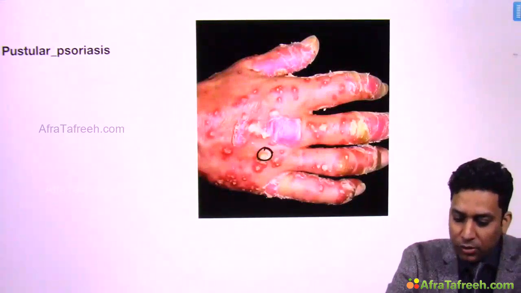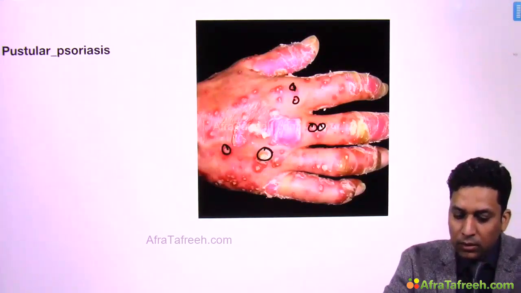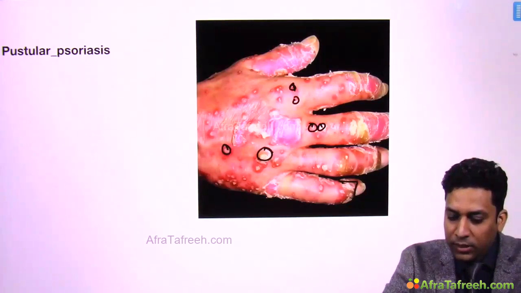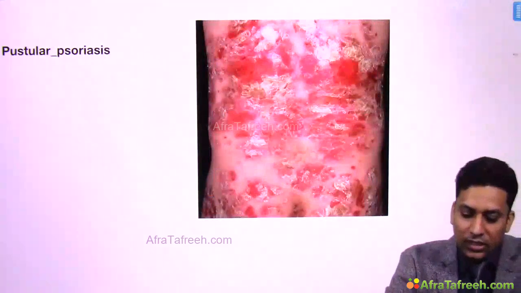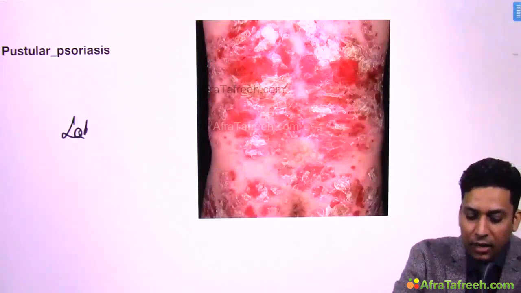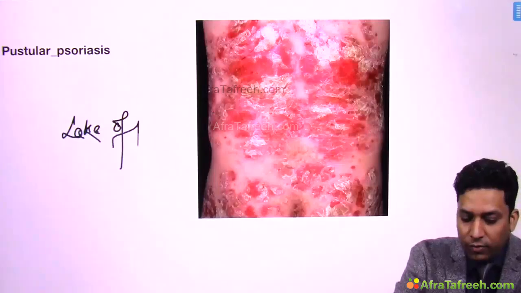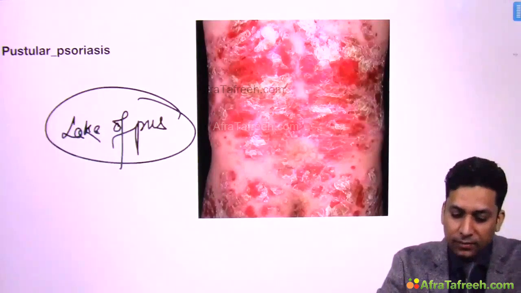Another patient of pustular psoriasis. Sometimes joint involvement might be present. Commonly the distal interphalangeal joint is involved, like you can see a swollen and inflamed distal interphalangeal joint. Then sometimes a whole sheet of pus is present. This is known as lake of pus. So lake of pus is a feature of pustular psoriasis.